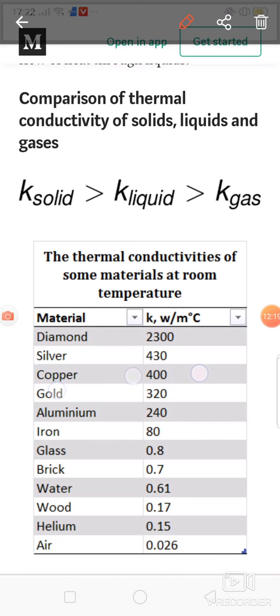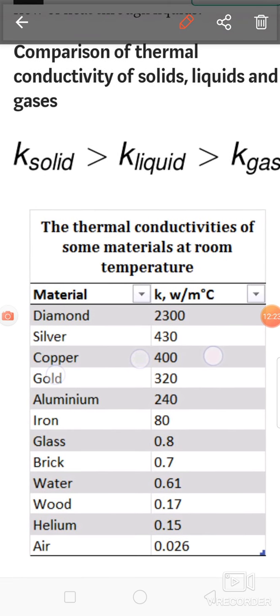So there are some materials whose thermal conductivity is given. Diamond has thermal conductivity 2300 watt per meter degree Celsius. Silver has thermal conductivity 430. Copper has thermal conductivity 400. Gold has thermal conductivity 320. Then brick is 0.7, water is 0.61, wood is 0.17, helium is 0.15, air is 0.026.